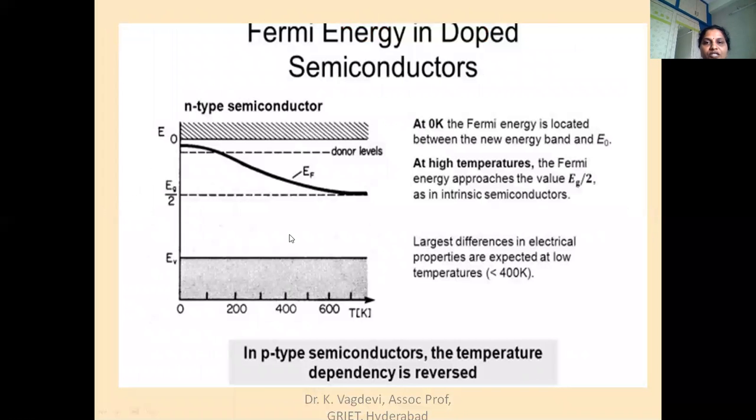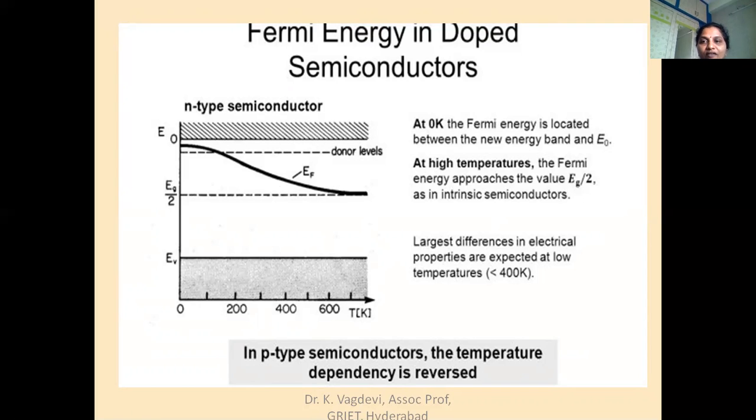Now, when we discuss the position of the Fermi level, as calculated earlier, at 0 Kelvin the Fermi energy is midway between EC and ED. Suppose this is EC and this is ED, the Fermi level lies exactly midway between EC and ED. But when temperatures are increased, more and more electrons from the valence band go to the conduction band. Therefore, the Fermi level slightly decreases and reaches the midway between VB and CB. So at higher temperatures, in an n-type semiconductor the Fermi level reaches the intrinsic behavior. This is a special observation that we can see in the case of n-type semiconductor.